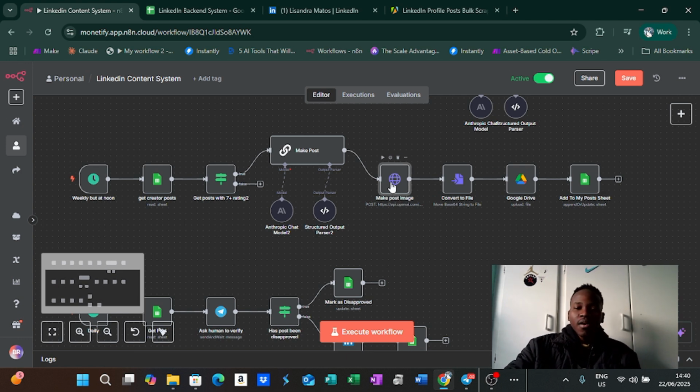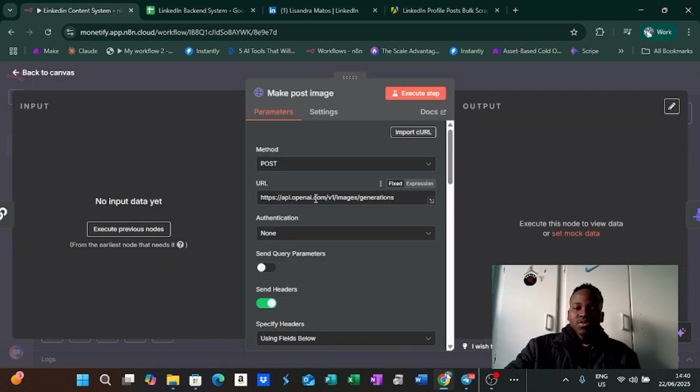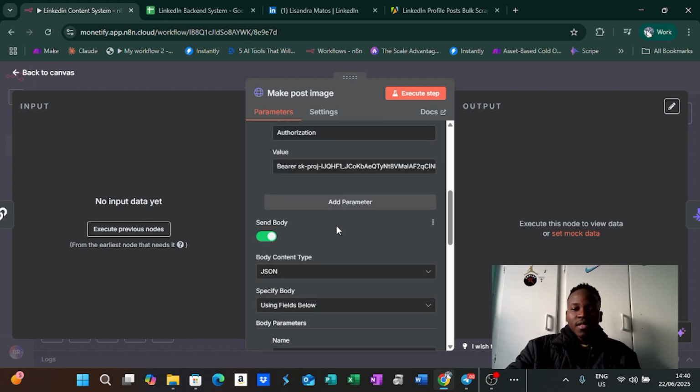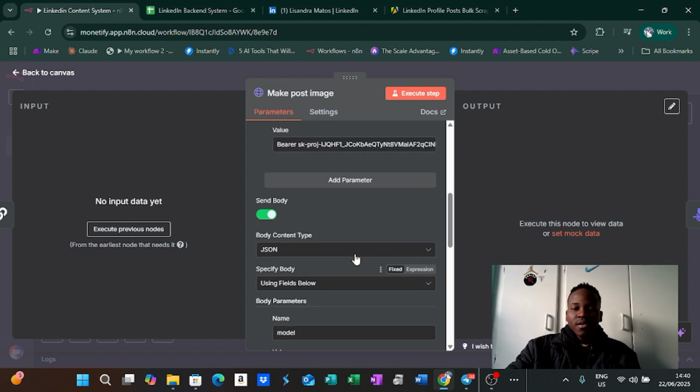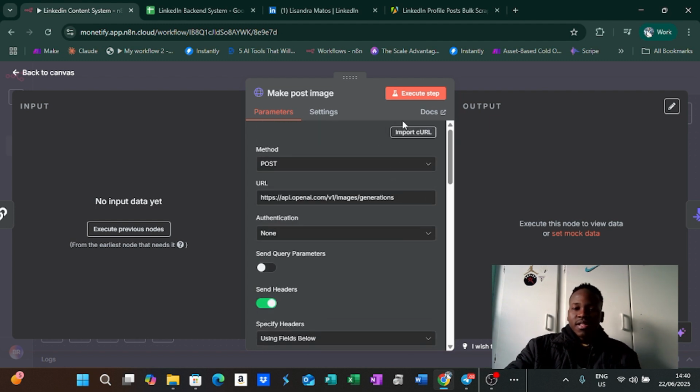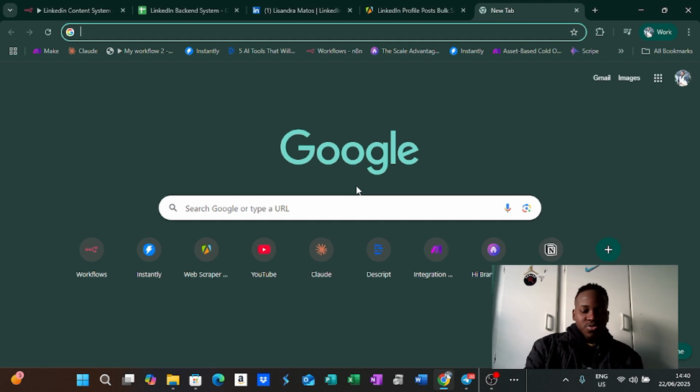This is going to be done using OpenAI's new image model. So you're just going to need the URL and then your API. You can just get this in the documents in OpenAI, which would be simple.